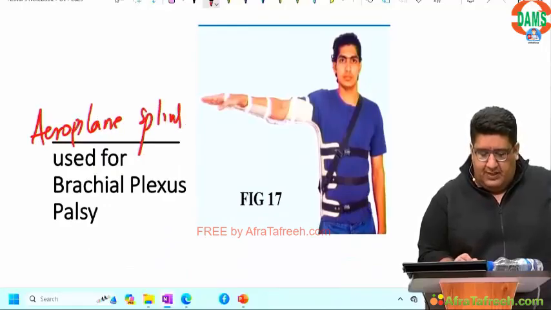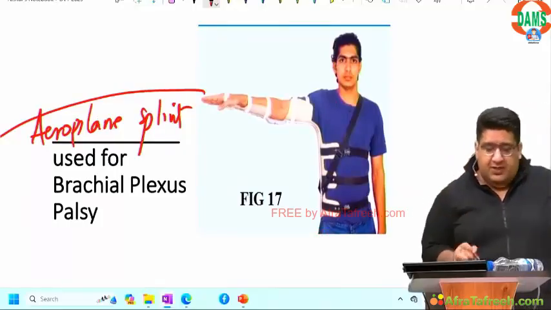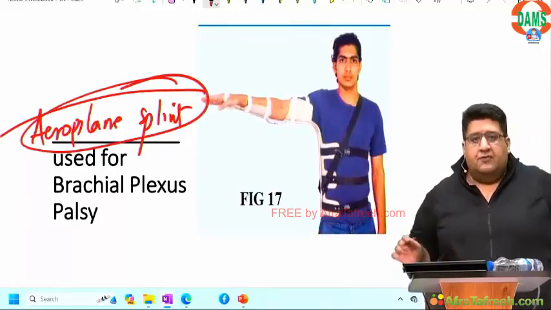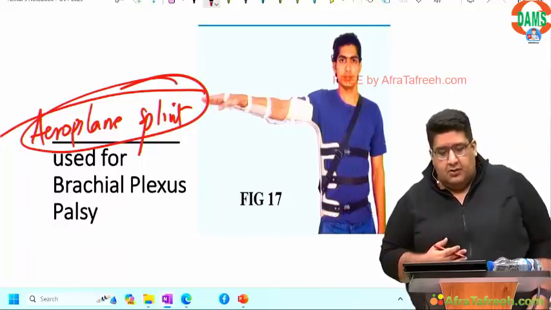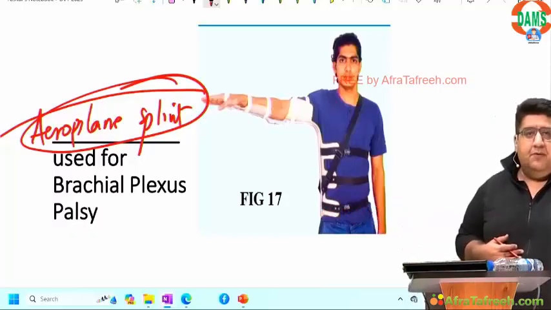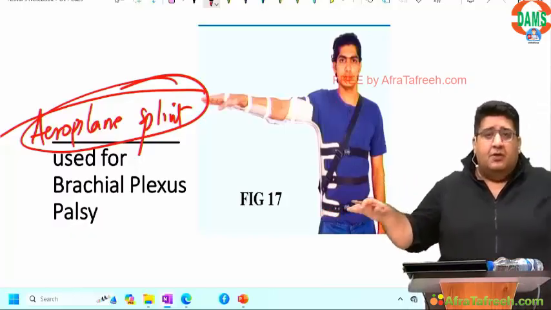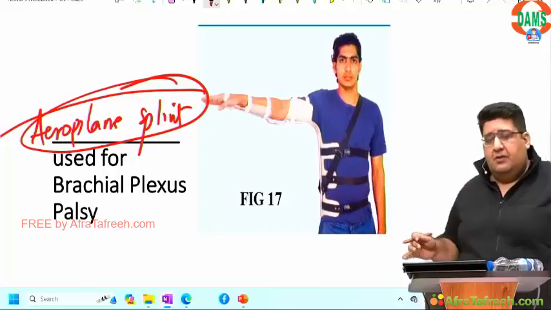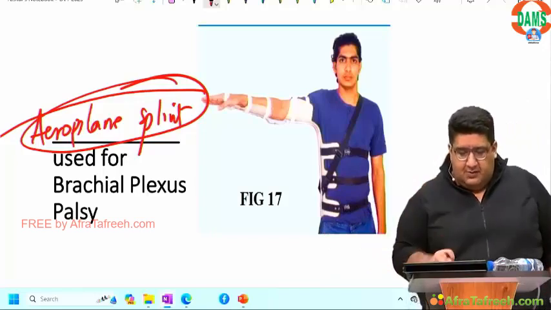A frequently asked image-based question in exams, aeroplane splint, used for brachial plexus palsy, although he looks like half aeroplane. If it is unilateral brachial plexus palsy, fine; if bilateral, then this hand also goes up, and then take him to the runway, and then he will take off.